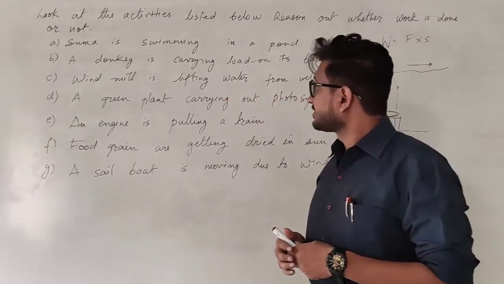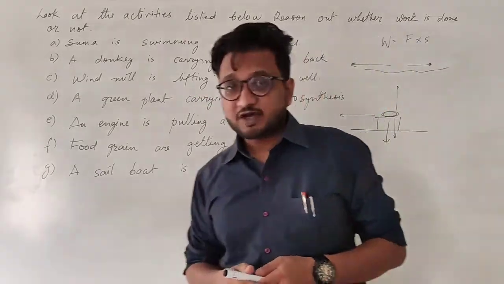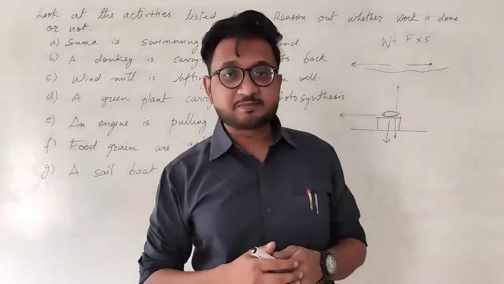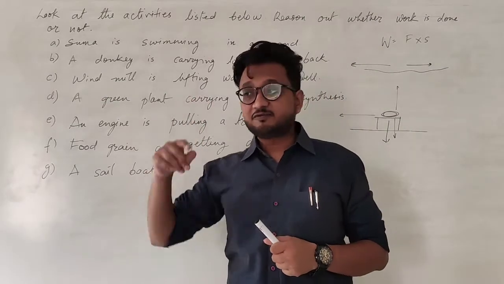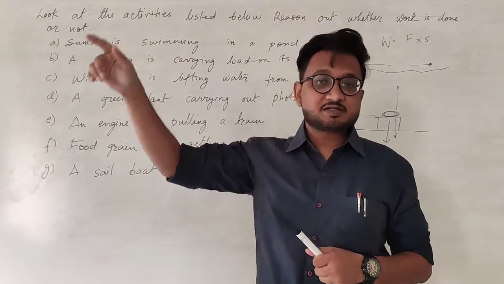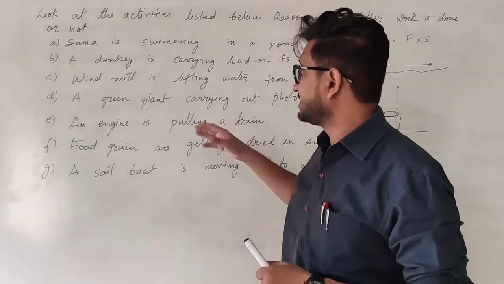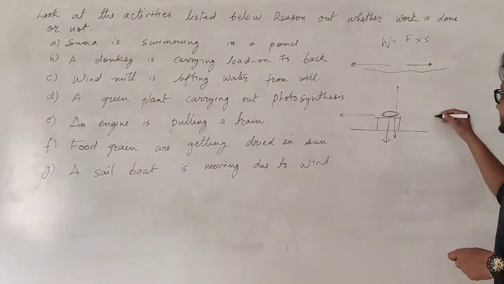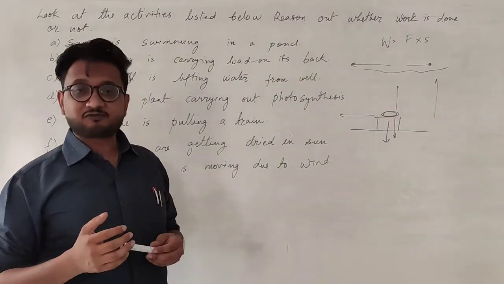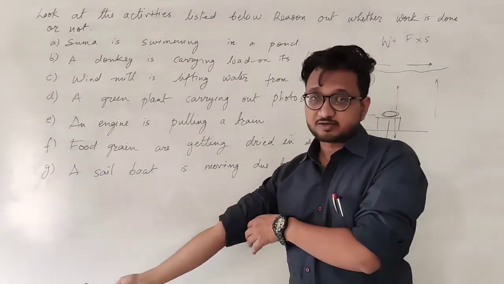The next is: windmill is lifting water from the well. This is quite simple. We know that windmills work on wind energy. So whenever the windmill is rotating, pulling the water, work is being done. The windmill is applying the force in the upward direction, and the water is also being pulled up from the well in that direction. So work is being done by the windmill on the bucket.